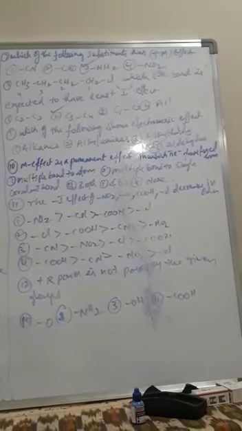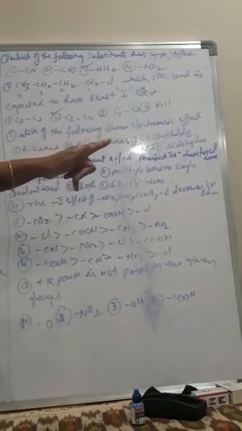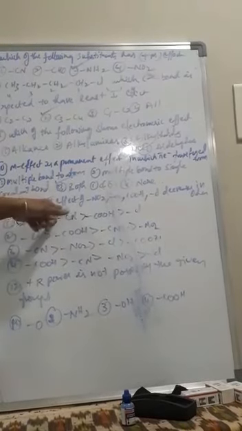Next, mesomeric effect is a permanent effect in which pi electrons are transferred from where? Mesomeric effect is a permanent effect. Transfer of pi electrons takes place from a multiple bond to an atom and also from a multiple bond to a single covalent bond. So both 1 and 2 are correct.